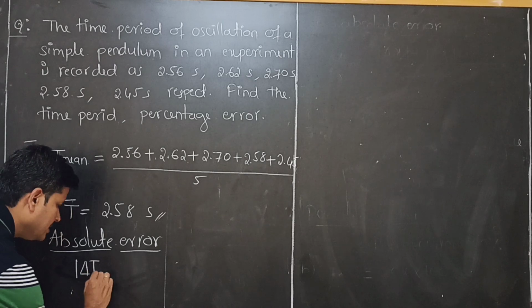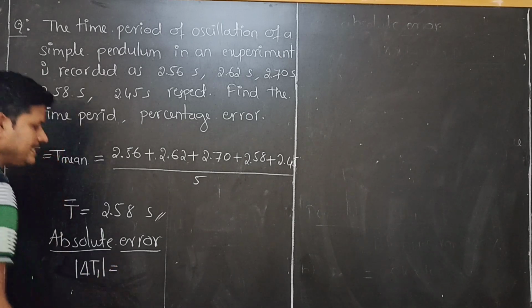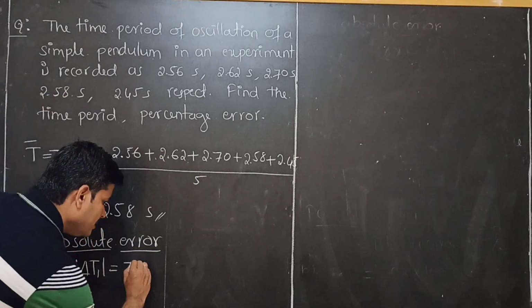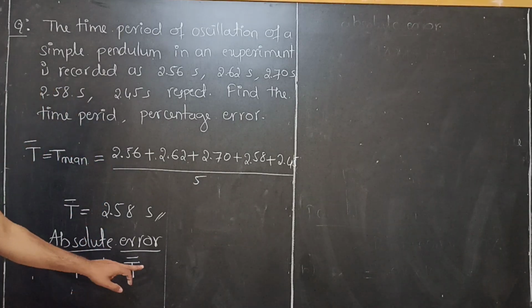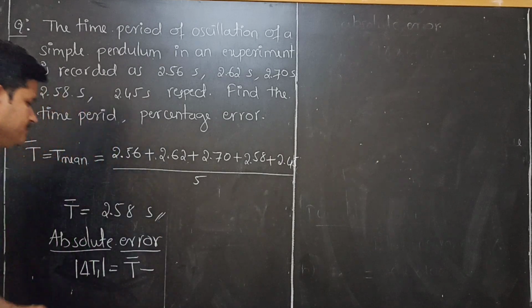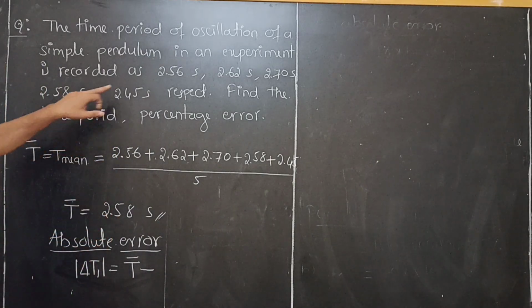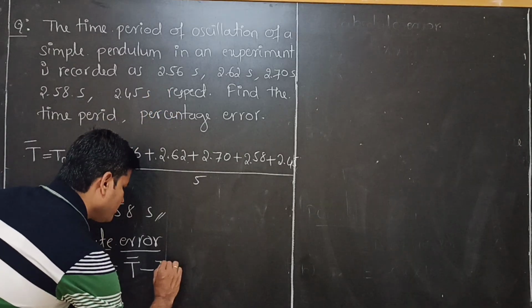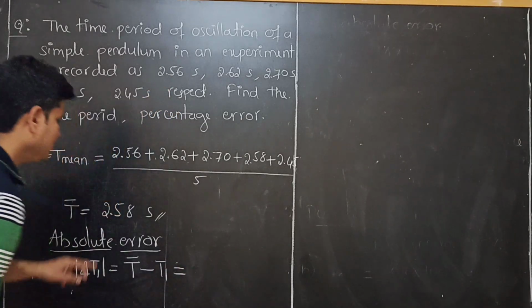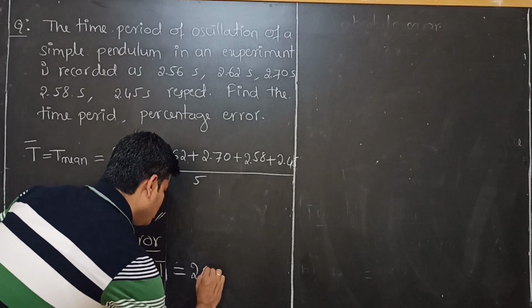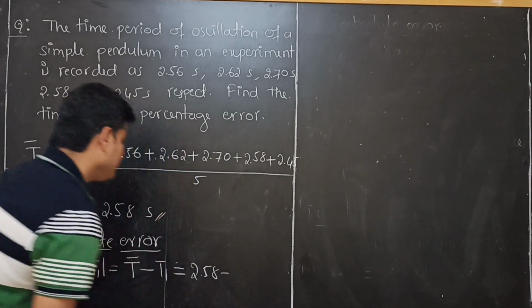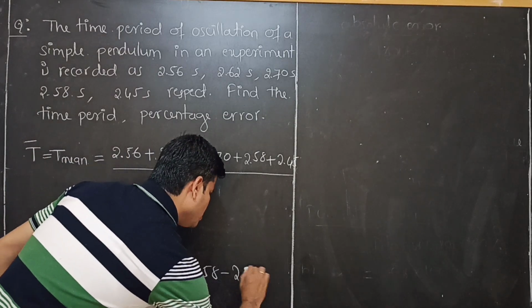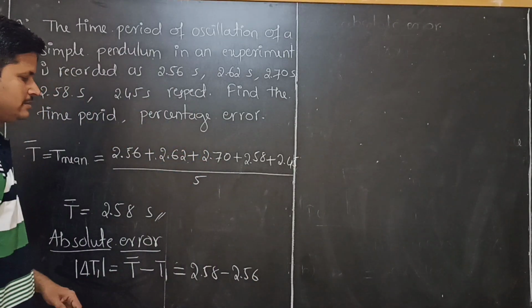Delta T1 is equal to the true value, T mean, minus T1, the first value. 2.58 minus 2.56.